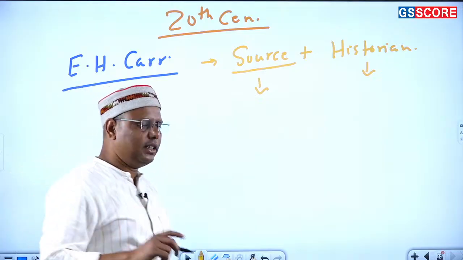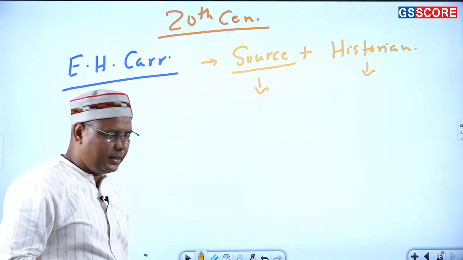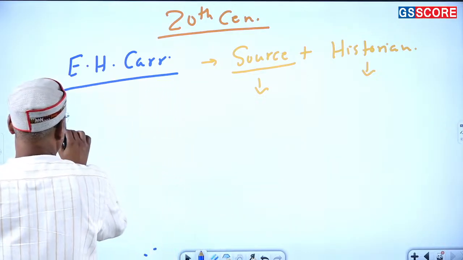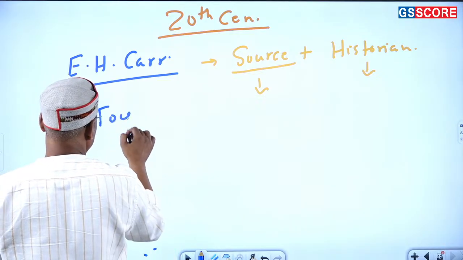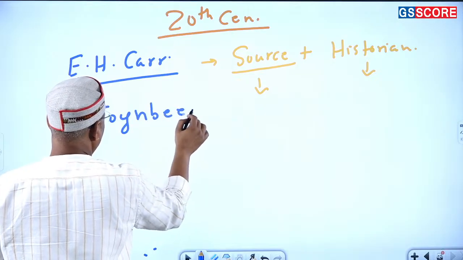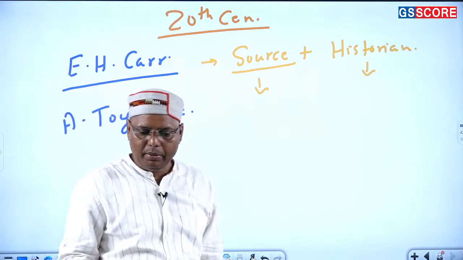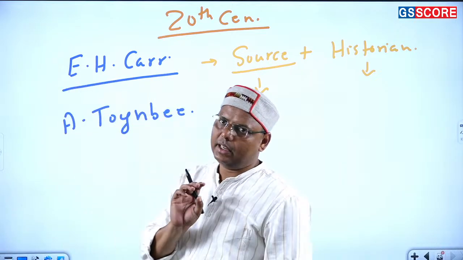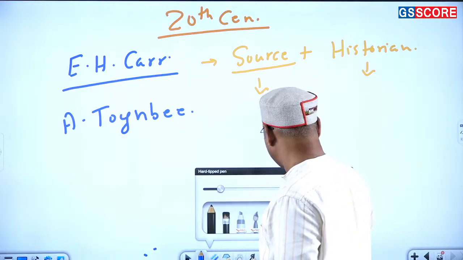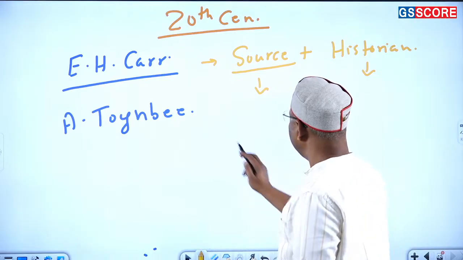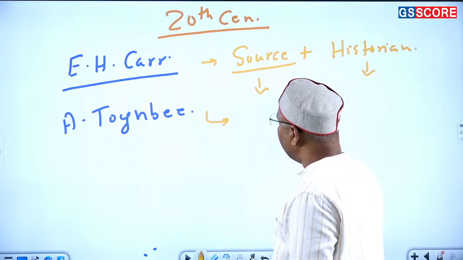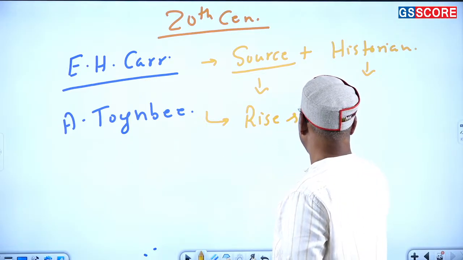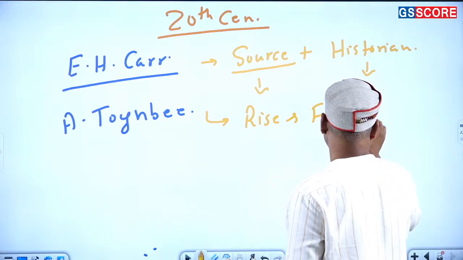Then there is another scholar that is also very important, and that scholar is Arnold Toynbee. Okay. Arnold Toynbee is also contributing majorly in this, and I would like to just highlight some of the things of it. Now, Arnold Toynbee says, what is history? He says it is basically a rise and fall of civilizations.